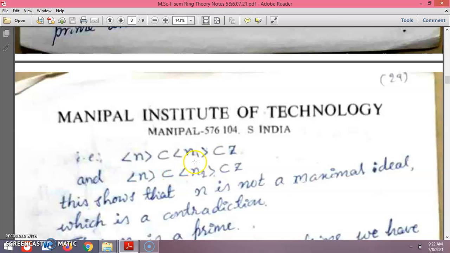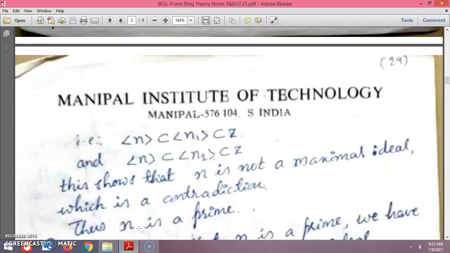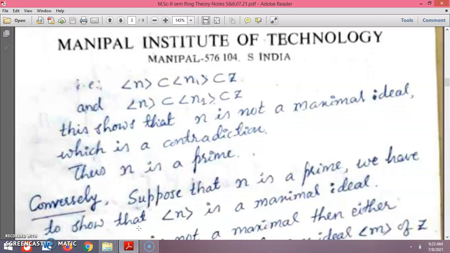But the thing is that this holds good for the maximal ideal, because n1 and n2 are primes, and those two generate the ideals here. So that's why this is not maximal. But it holds good for the maximal ideal, which is a contradiction to our assumption. So then, thus n is a prime.